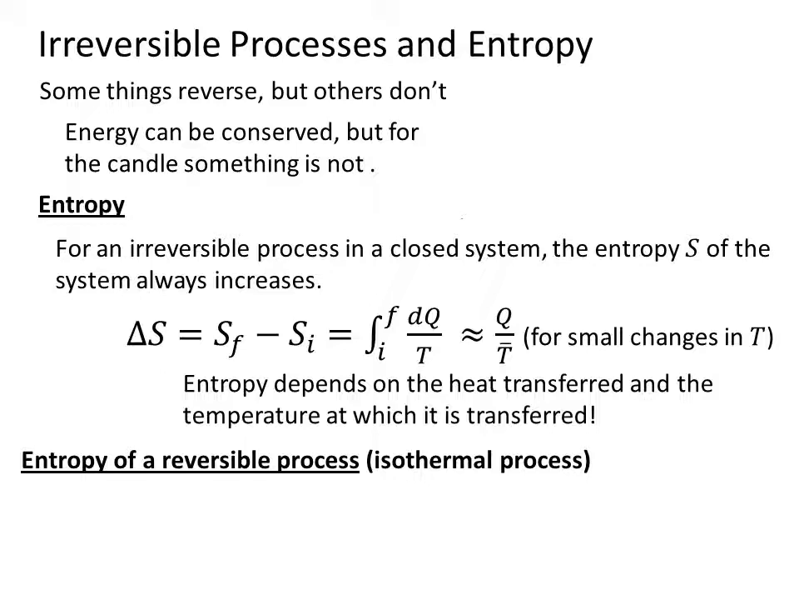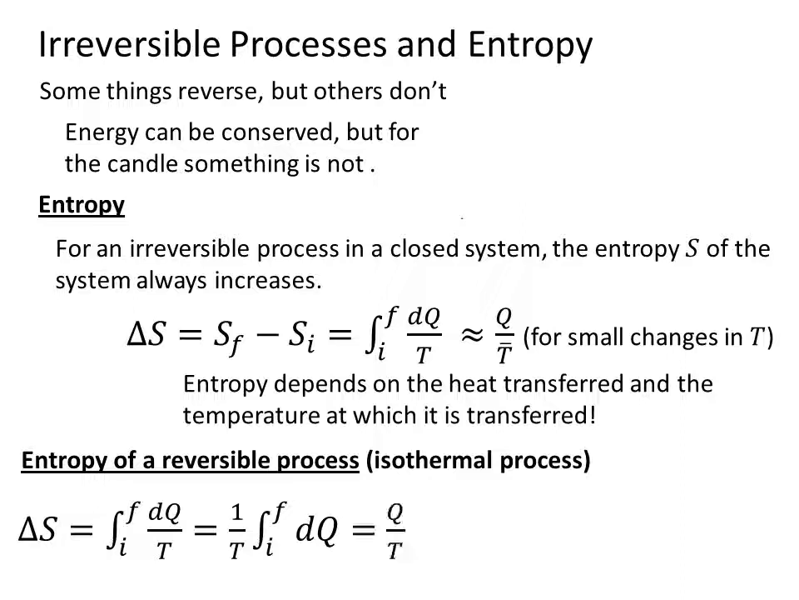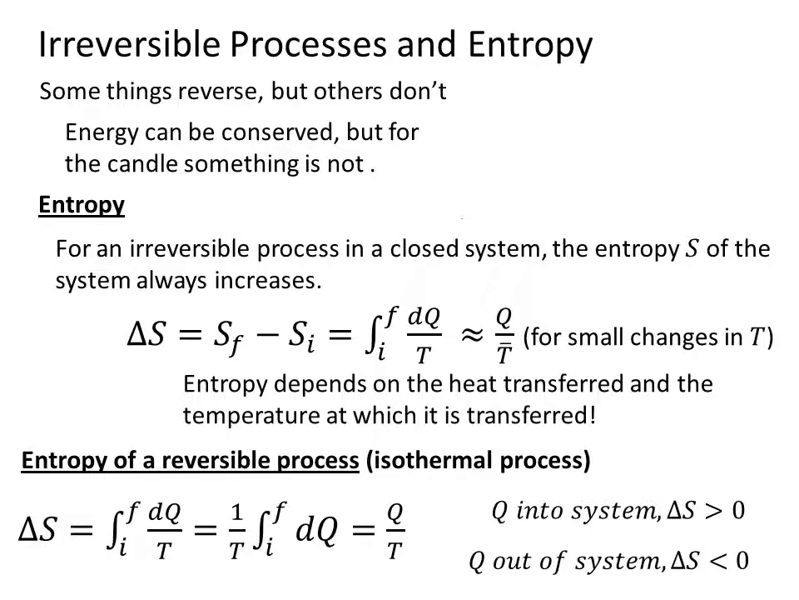There's also an entropy for a reversible process. Consider an isothermal process. In this case, the change in entropy is equal to this integral from the initial state to the final state of dQ over T. Well, it's an isothermal process, so we can pull out the 1 over T. Then we're just integrating from the initial to final state, and that's just the change in heat. So that's just equal to Q over the temperature. And we see that if heat goes into the system, then the change in S is greater than 0. If heat comes out of the system, the change in S is less than 0.